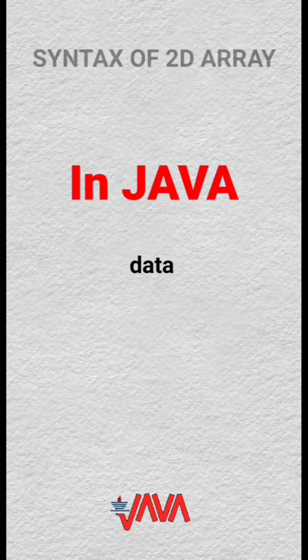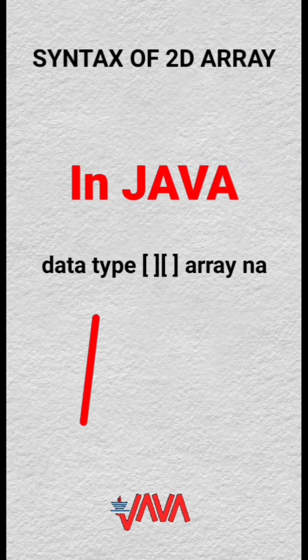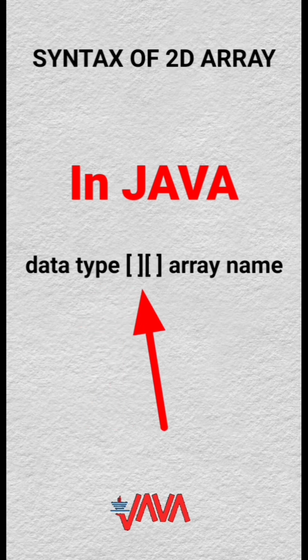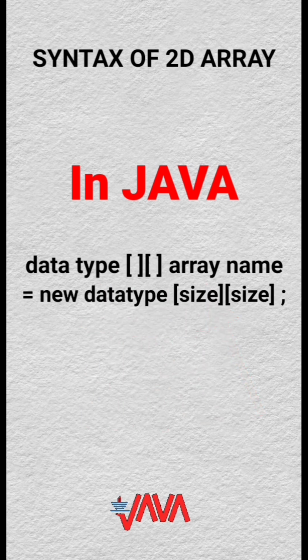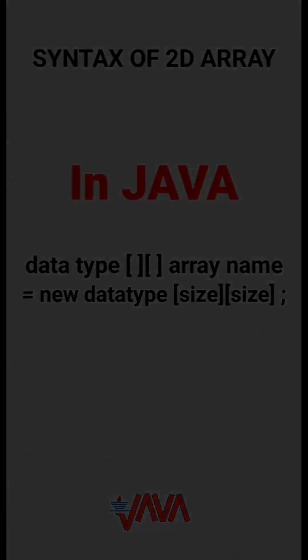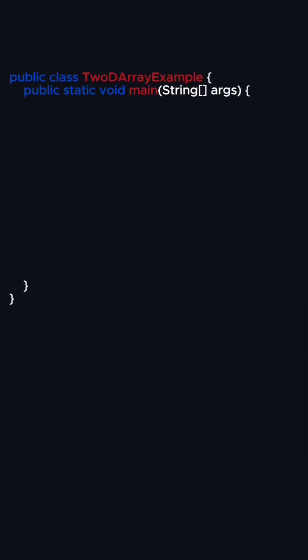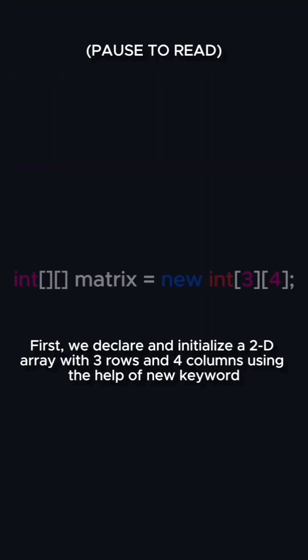In Java, we declare a 2D array by specifying the data type, followed by 2 sets of square brackets, and an array name. Then you allocate memory for the rows and columns using the new keyword. Let's code for 2D arrays in Java. First, we declare and initialize a 2D array with 3 rows and 4 columns using the new keyword.